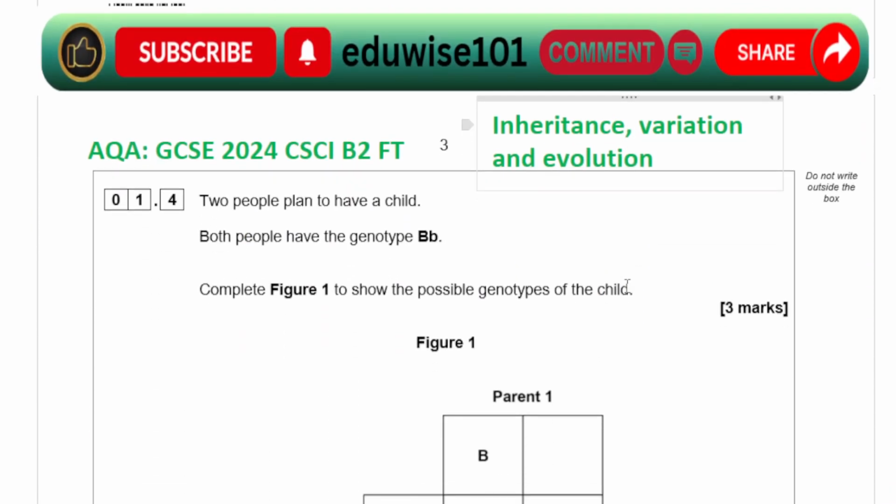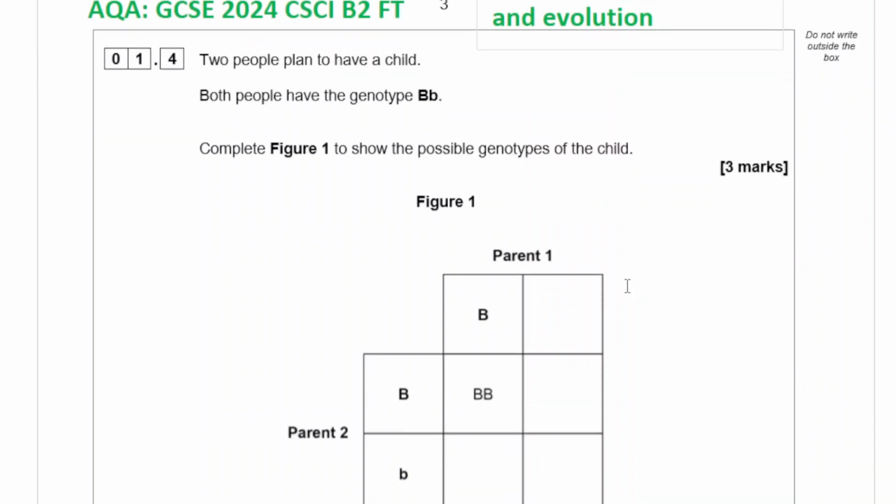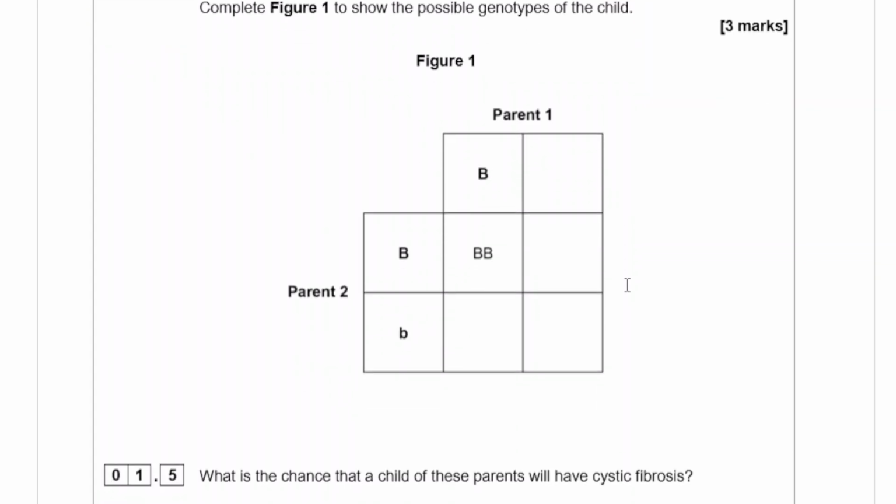Two people plan to have a child. Both people have the genotype capital B lowercase b. Complete figure 1 to show the possible genotypes of the child. So this should be lowercase b. This box is capital B lowercase b, capital B lowercase b, and lowercase b and lowercase b.